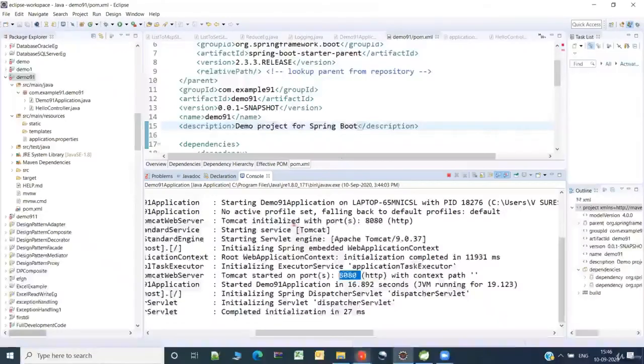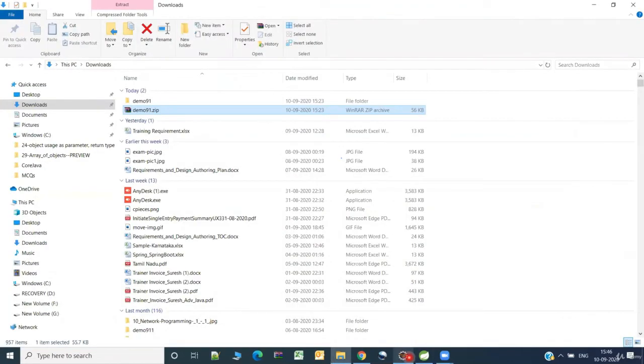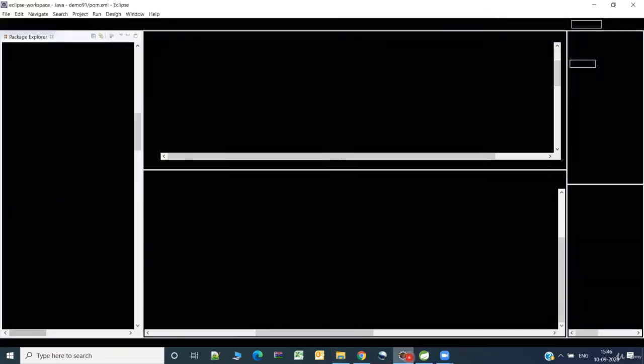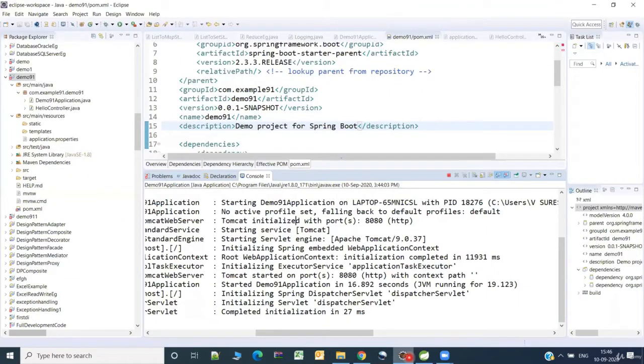Okay, now let us try to improvise this application further. The first thing I want to tell is this is a get method, and you were able to hit the URL from the browser. Rather, you can also hit this URL from the Postman tool.